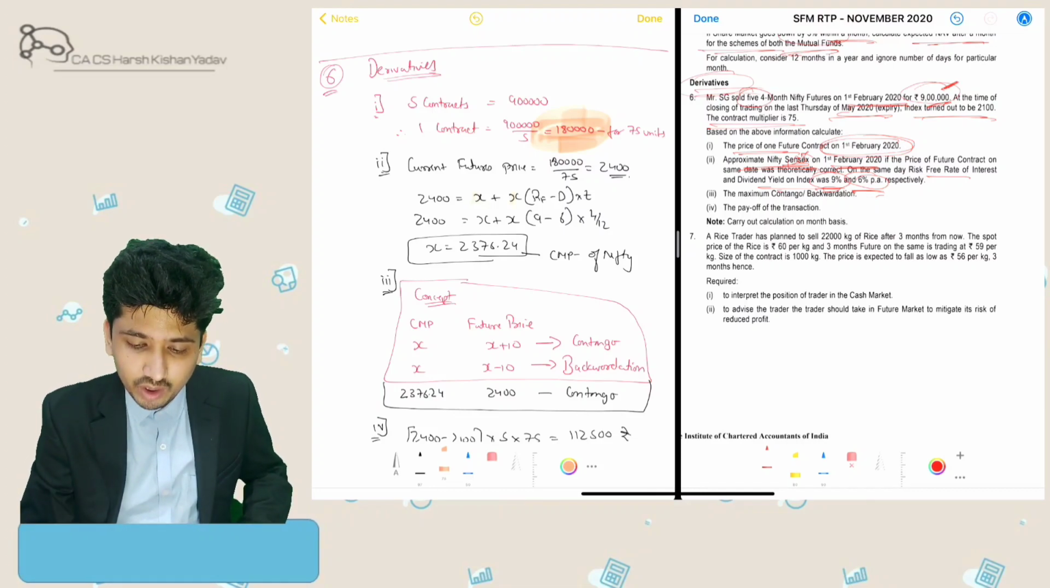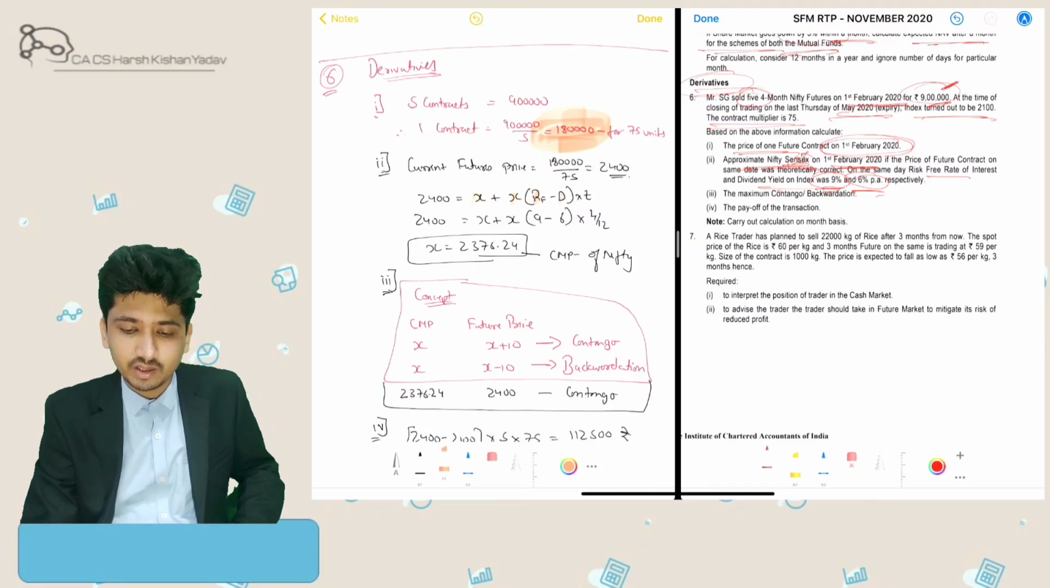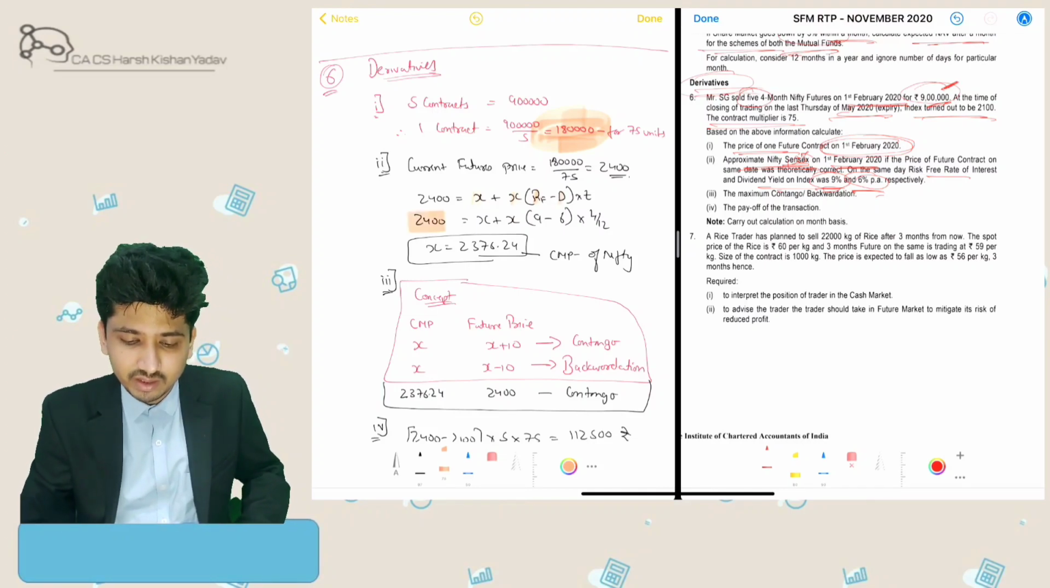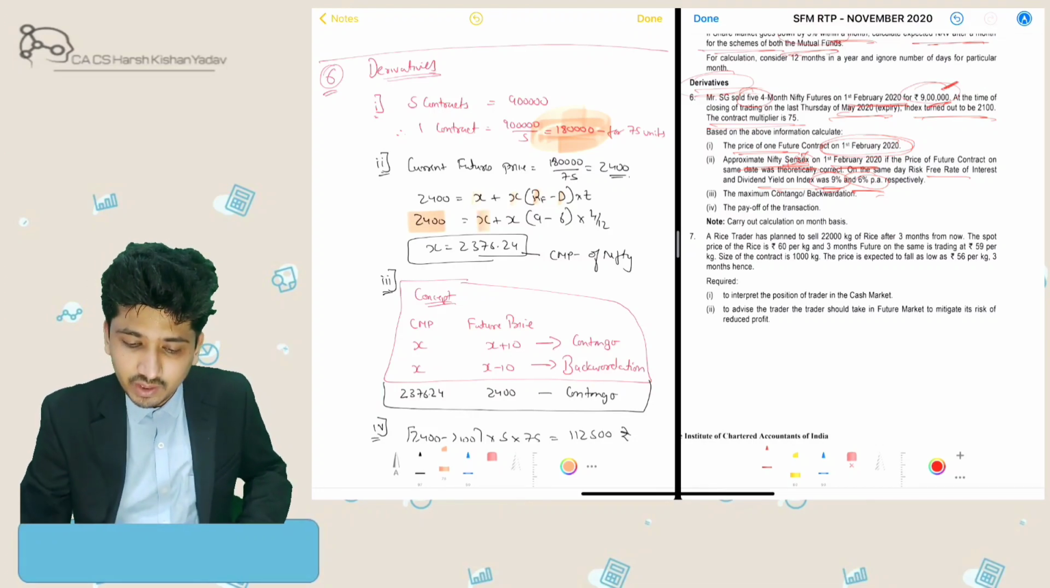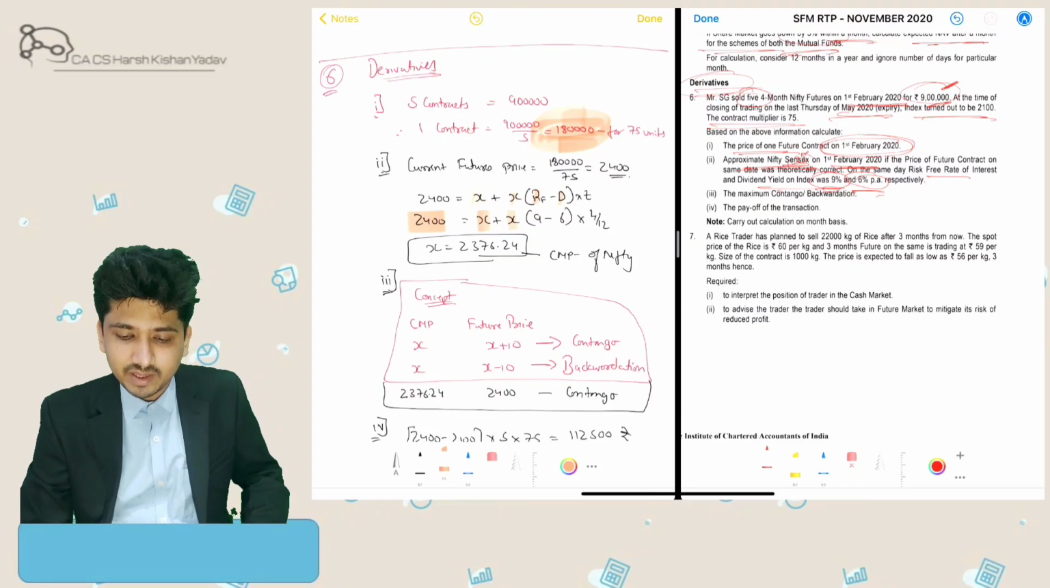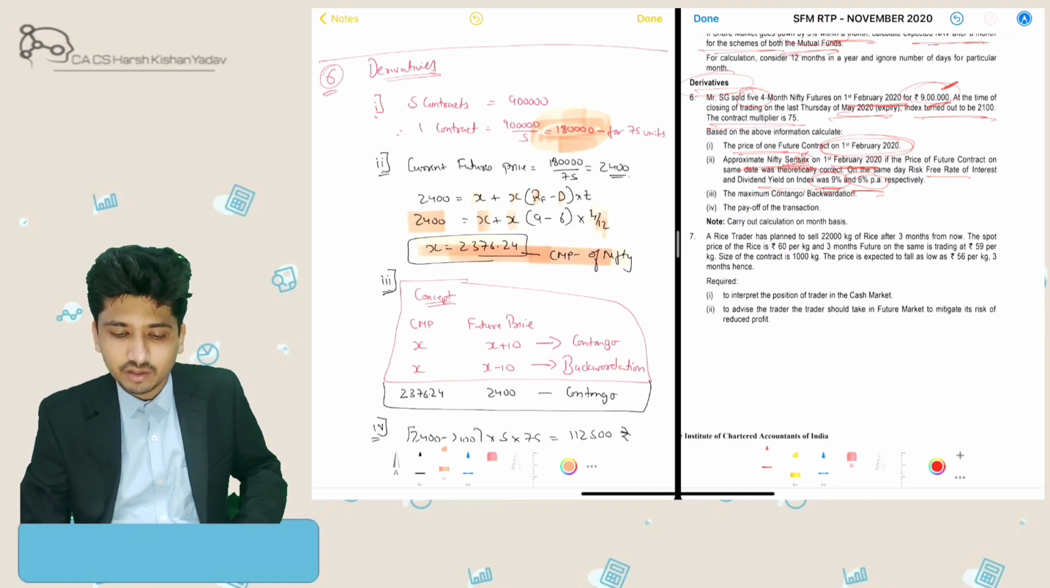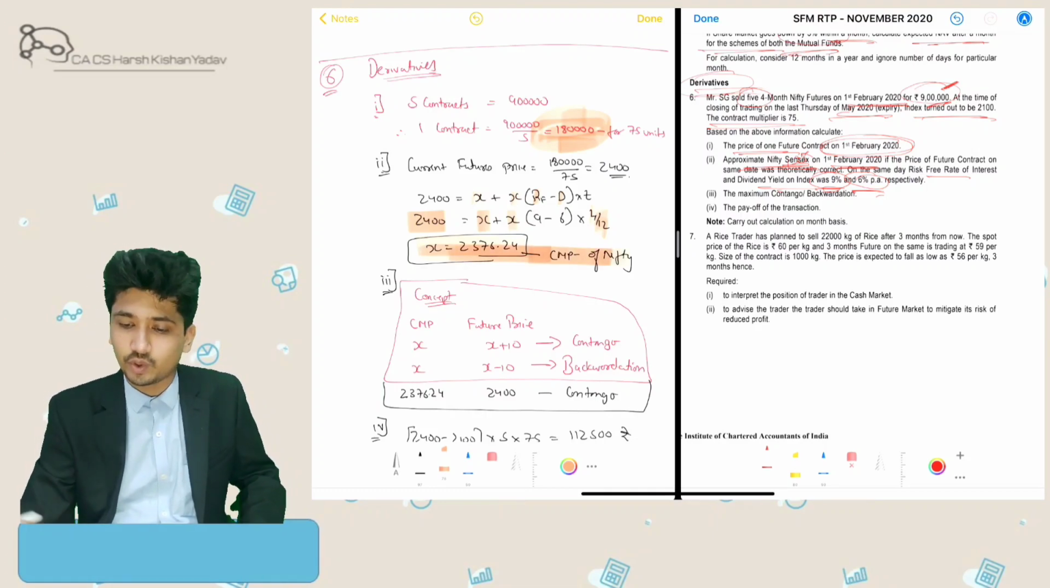Spot price plus spot into risk-free rate of return minus dividend yield into the tenure. So we are having this 2400. We don't have the current spot price of Nifty, so we use X, then X plus 9 minus 6 into 4 by 12, which is my tenure. So we will get our current future market price of Nifty to be 2376.24.